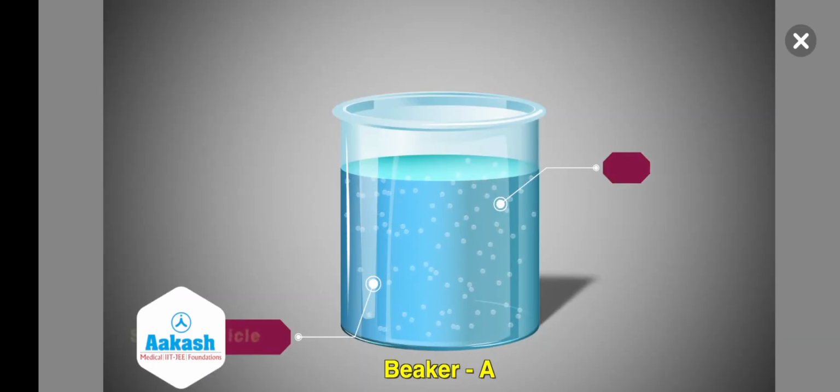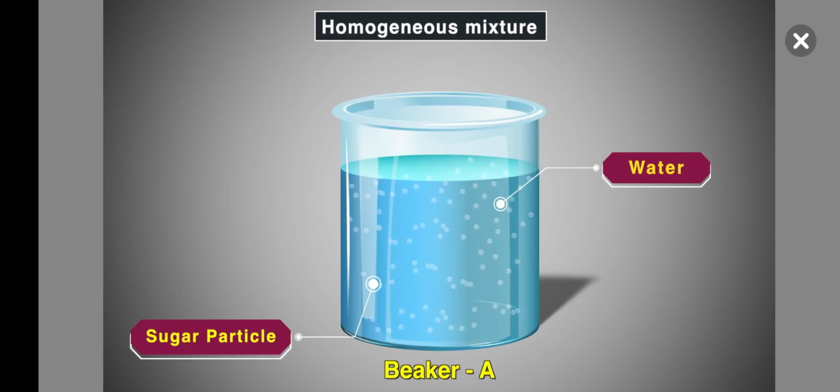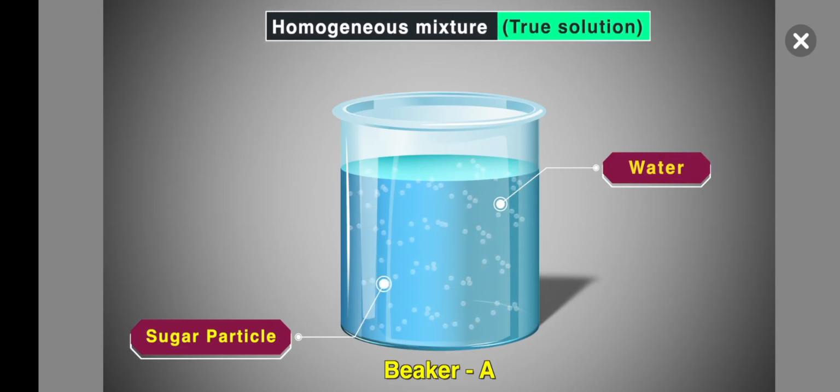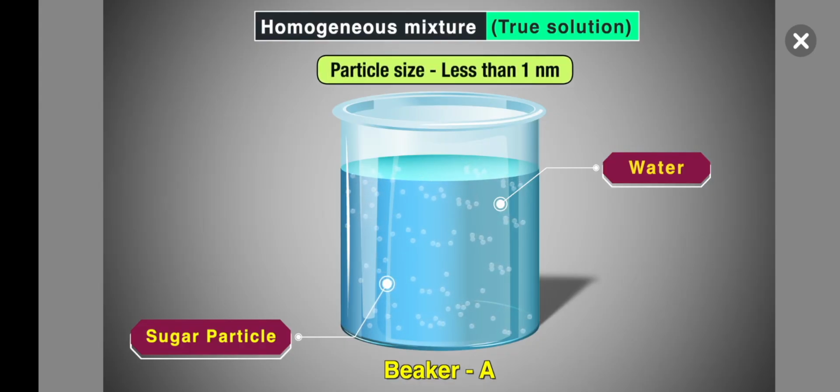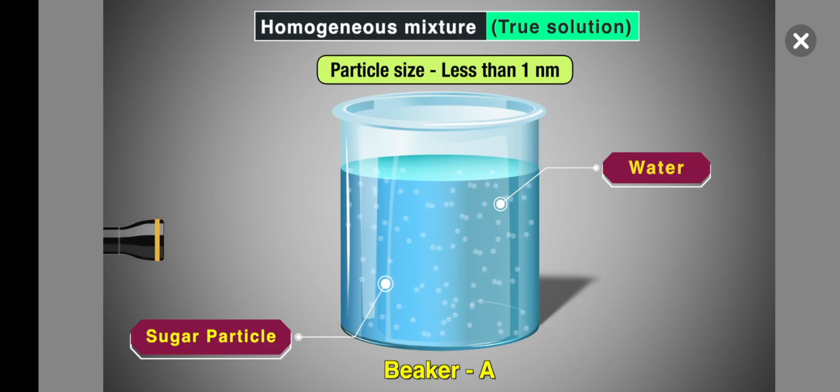On the other hand, beaker A contains a homogeneous mixture, that is, a true solution. The particles of sugar solution are so small, almost less than 1 nanometer, that the light beam does not get scattered. Hence, we are unable to see the path of light passing through it.